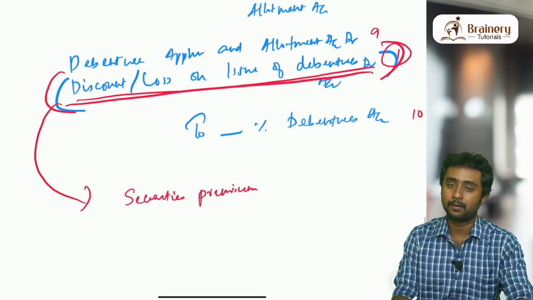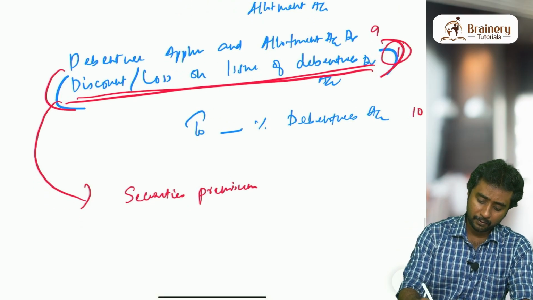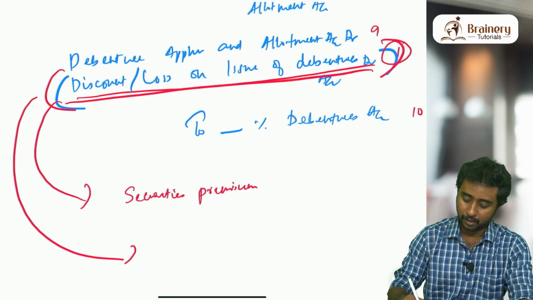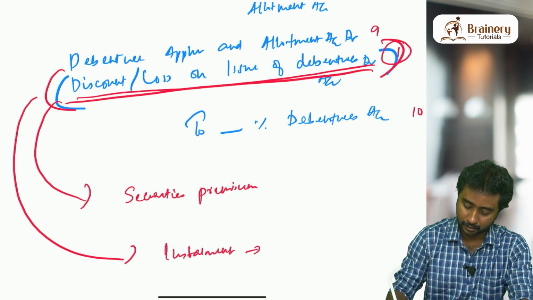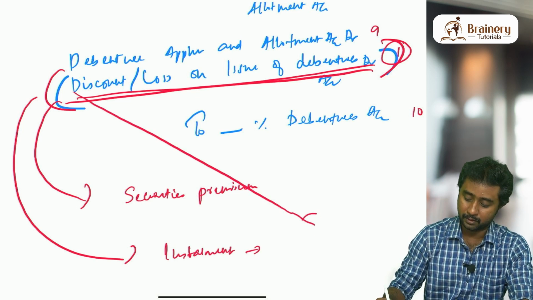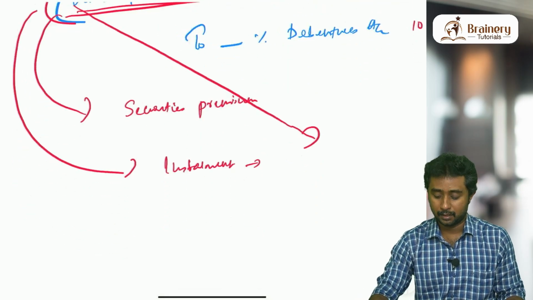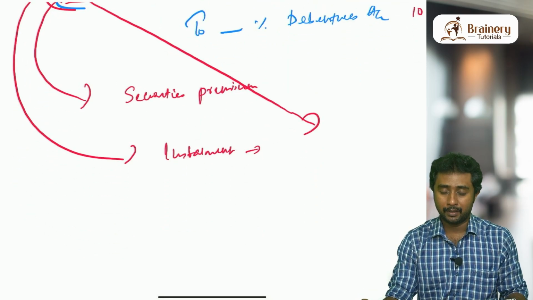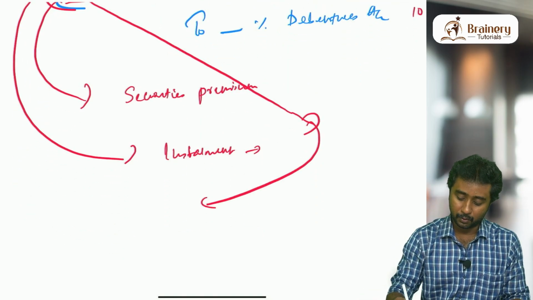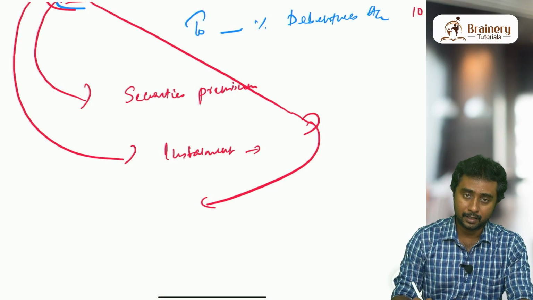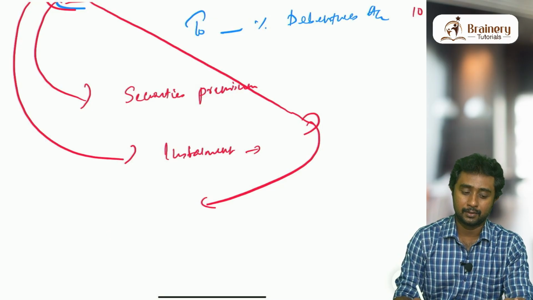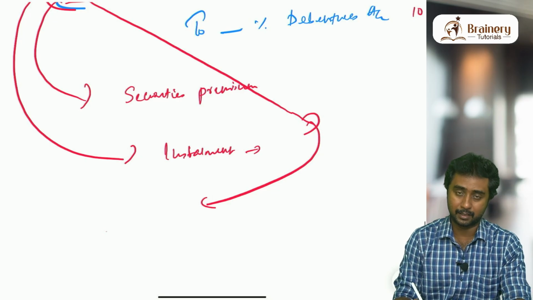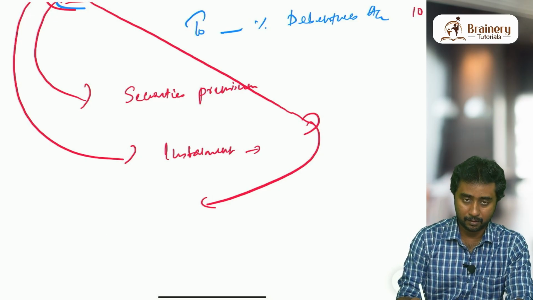Okay. Now I would like to say, if you are using the installment method to pass the entries, where should we show this discount? That is some of the students' doubts. So where you have to show it is in the first entry related to allotment. We have discussed in that manner only. Allotment has two entries, we have discussed in that manner for shares. So here also we are not changing it.